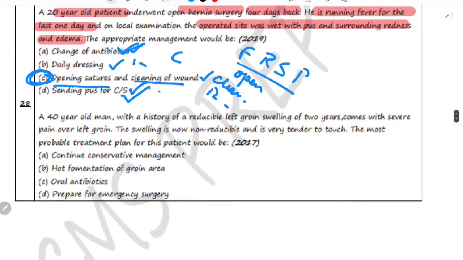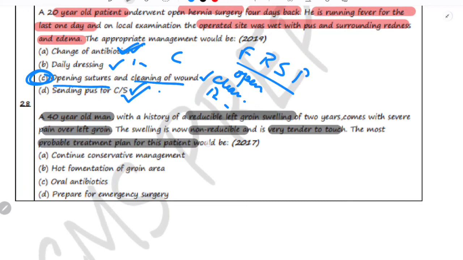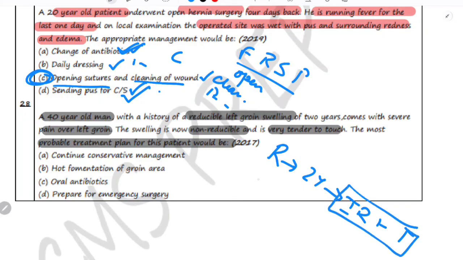Now let's move on to our last question, and the last question is: a 40-year-old man with a history of reducible left groin swelling of 2 years comes with a pain over left groin. The swelling is now irreducible and very tender to touch. The most probable treatment plan for this patient would be. Now there was a reducible swelling which after 2 years has become irreducible, and it is associated with extreme tenderness. So what do you guys think?